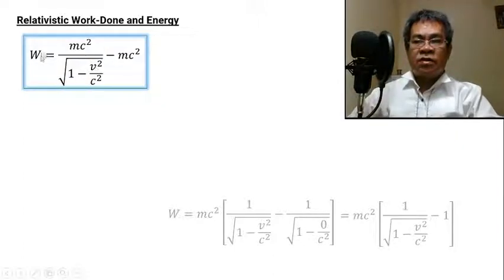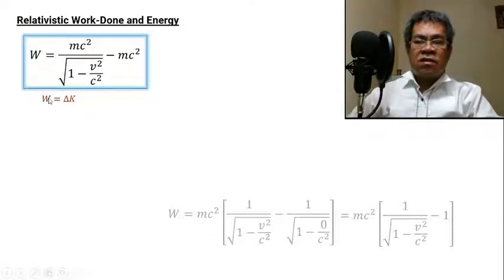The requirement for calculating work done is that we should have the mass. And by the way, the velocity of light is given. This is the velocity of the particle. And so that's it. This is the work done.